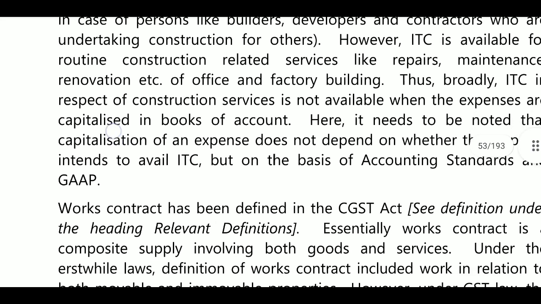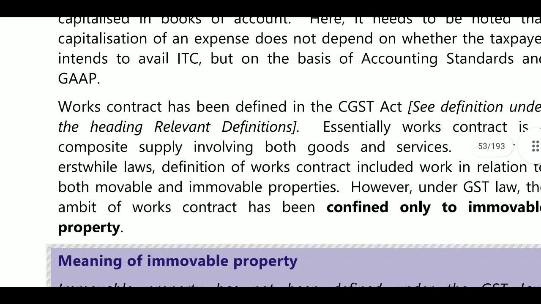Next, work contract has been defined in the CGST Act. What is defined? Essentially, work contract is a composite supply involving both goods and services. Under general law definitions, work contract includes work in relation to both movable and immovable properties. However, under GST law, the ambit of work contract is confined only to immovable properties.